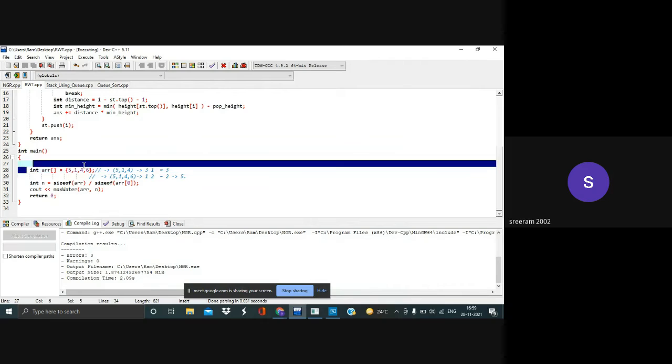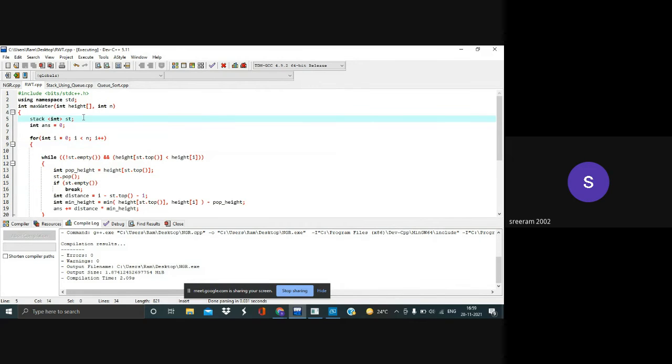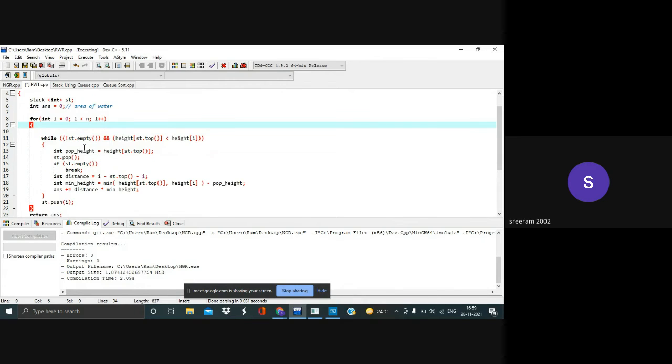As you can see, this is the input that we are given, and we're passing it through the max water function. In this max water function, we have a stack, and we have the answer. This answer is essentially the area of rainwater that has been accumulated. Only if the stack is not empty and the current height is greater than the height at the top of the stack will the element be popped. As I've already told you, the pop function doesn't return anything.